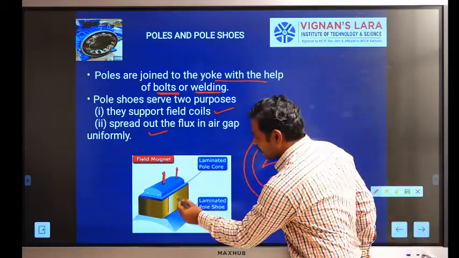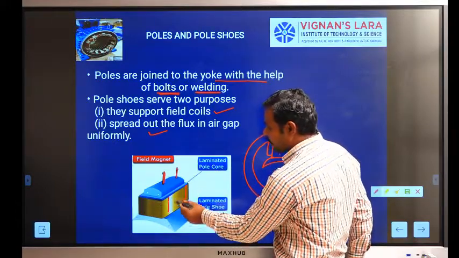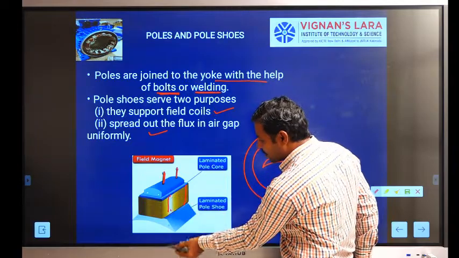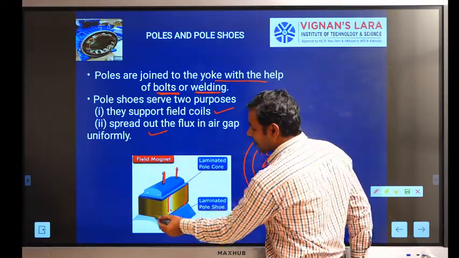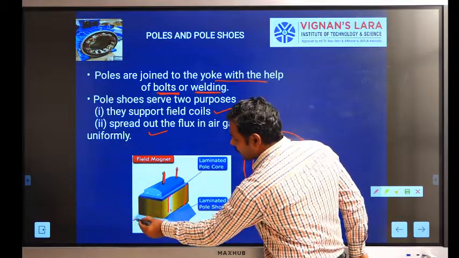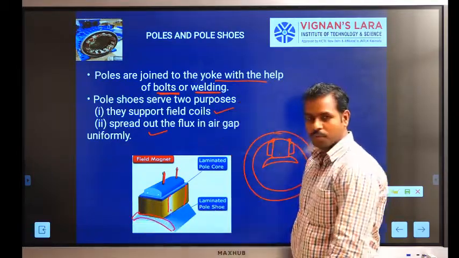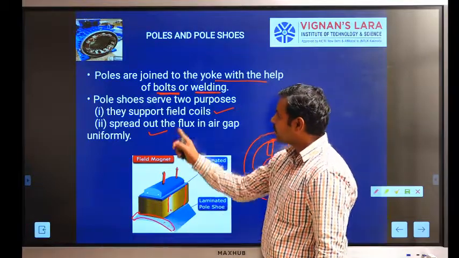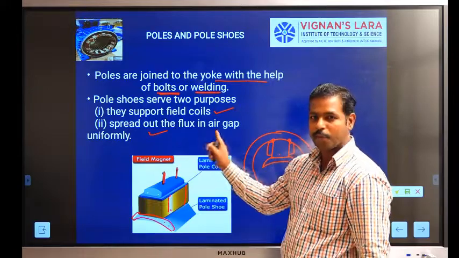This one is the field winding, which always supports the field coils. Field coils are not moving downward. This one is the pole shoe, which always supports the field coils and spreads out the flux in the air gap uniformly.